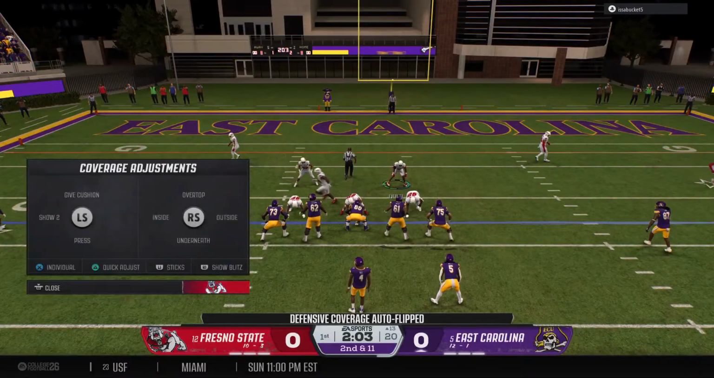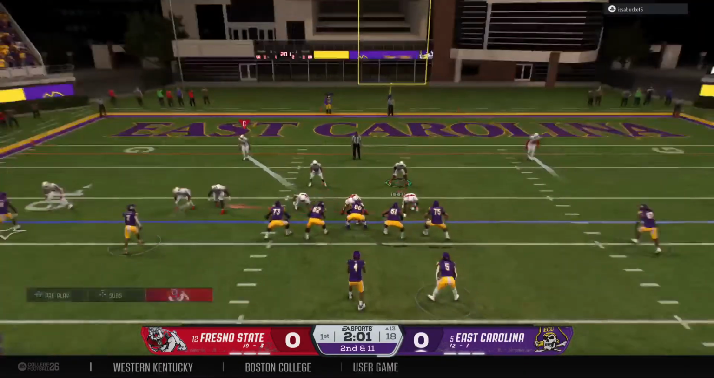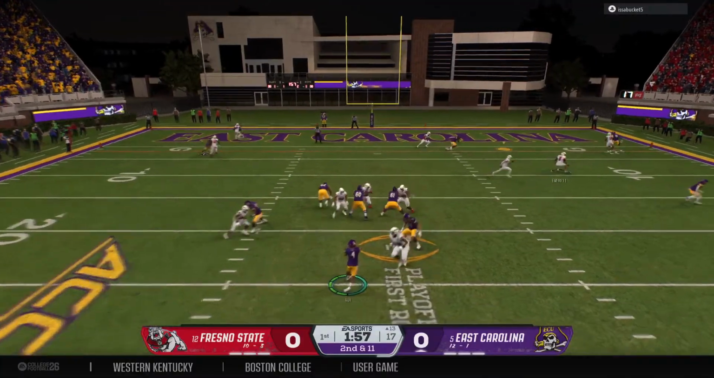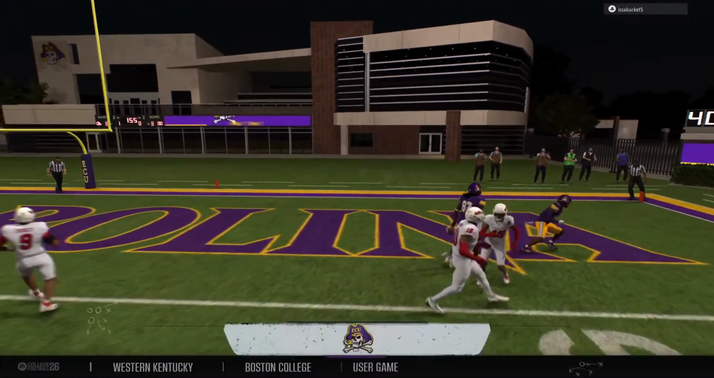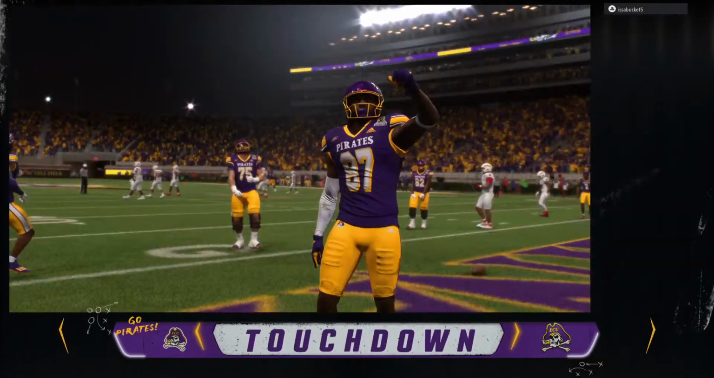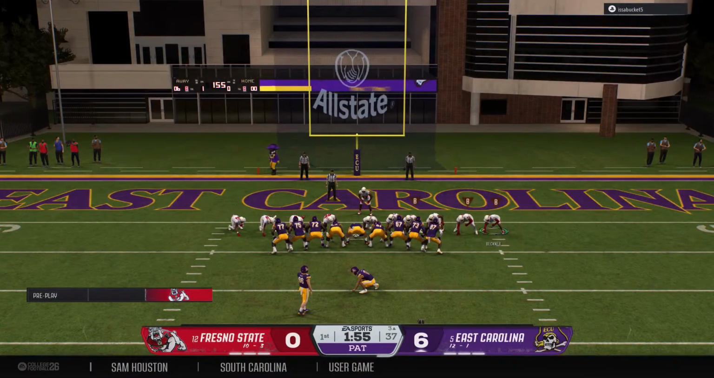Coming to the line on 2nd down, this is important. They want to avoid a 3rd and long. There's the snap, looking to throw the ball. Turns it loose downfield. Touchdown, Pirates, as they claim the lead in this playoff game. Now they line up to get the extra point.